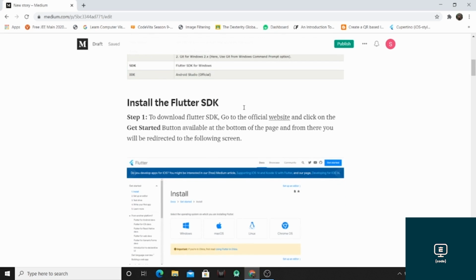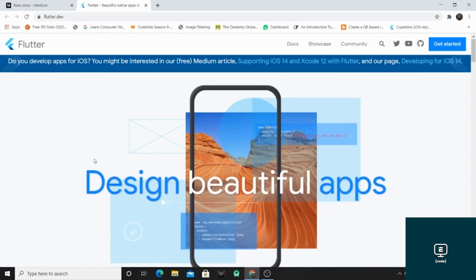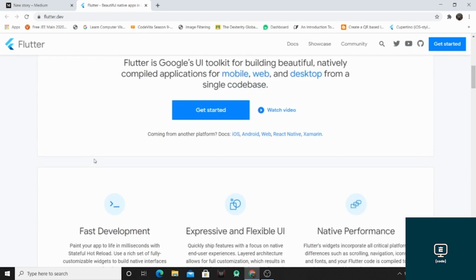Now let's jump to the Flutter SDK installation steps. For that, the first step is to download the Flutter SDK. So just visit this official Flutter website link. On clicking that link, you will be redirected to the Flutter official website.